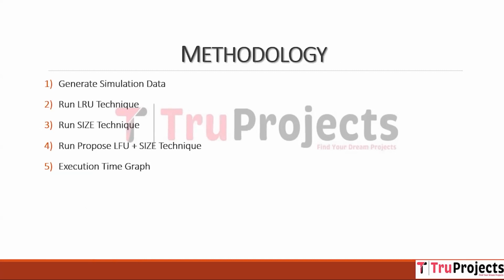These are the design modules for execution. First one is generate simulation data. Using this module, we will generate some cache data randomly. Next one is run LRU technique. Using this module, we will optimize cache with LRU technique and capture execution time. Next one is run SIZE technique. Using this module, we will optimize cache with size technique and capture execution time. Next one is run propose LFU with size technique. Using this module, we will optimize cache with propose LFU with size technique and capture execution time. Last module is execution time graph. Using this module, we will plot comparison graph between all the algorithms.